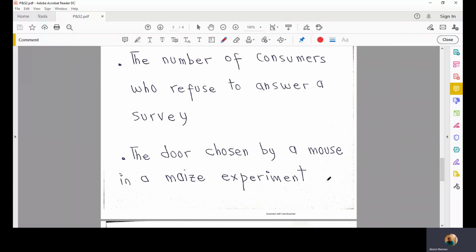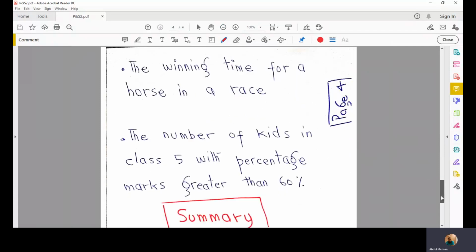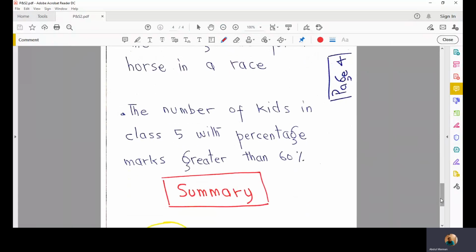So this is also a categorical variable or qualitative variable. The winning time for a horse in a race is a numerical variable, a quantitative variable. We cannot select out of given categories. Whereas the number of kids in a classroom with percentage marks greater than 60% is also a quantitative variable.